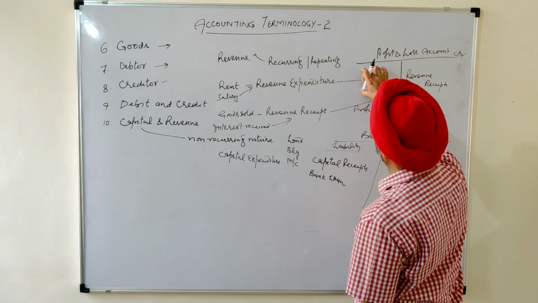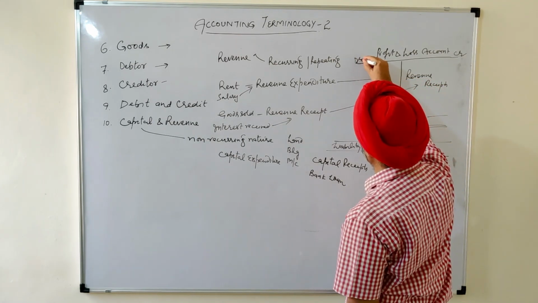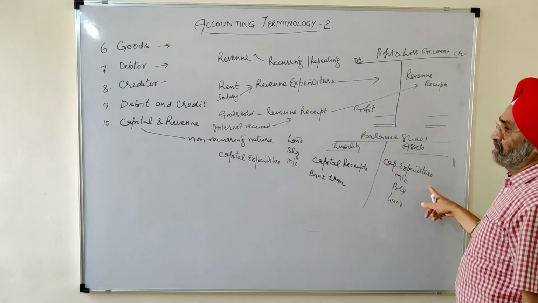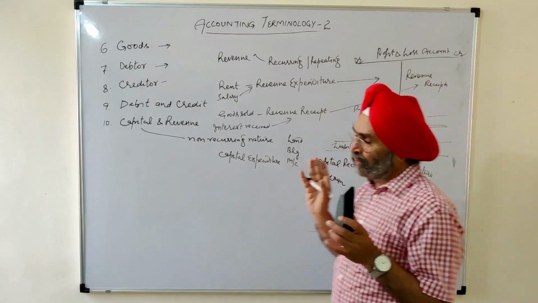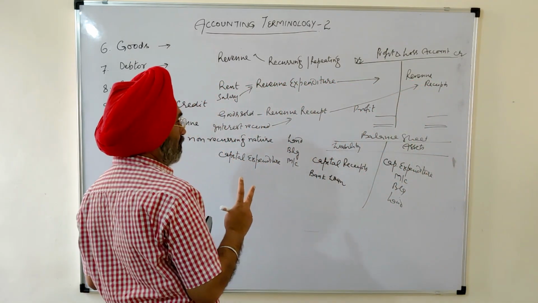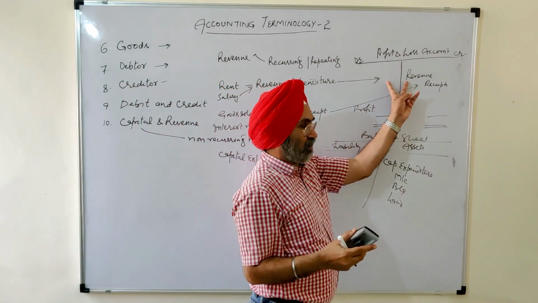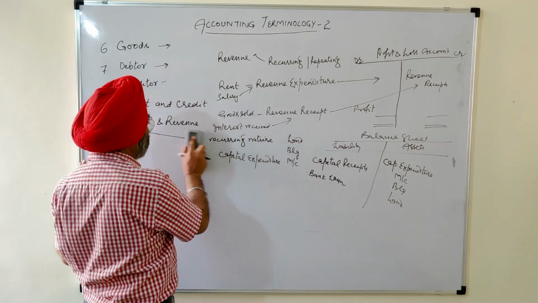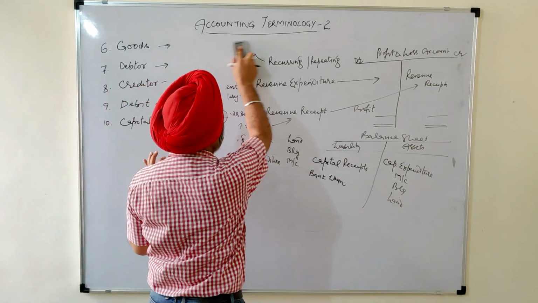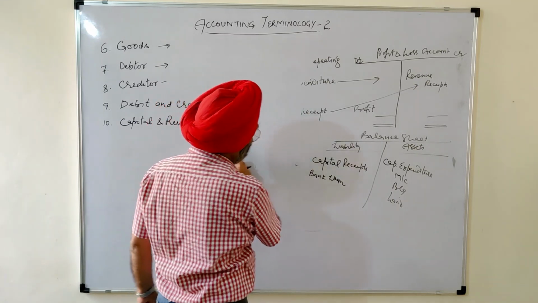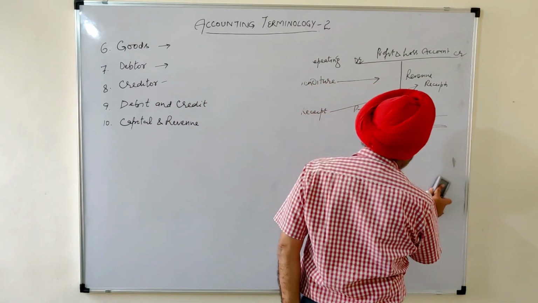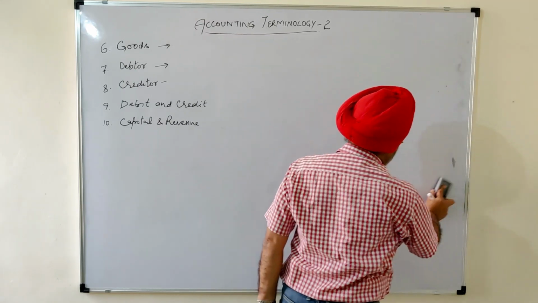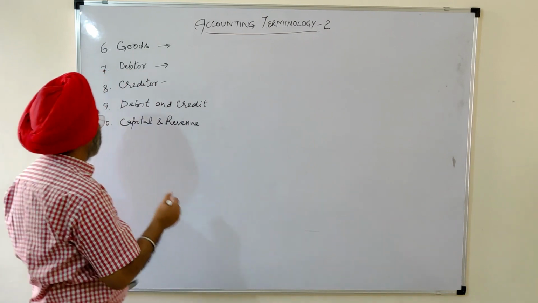Similarly, revenue expenditure in profit and loss account on the debit side and capital expenditure on the asset side of the balance sheet. Ultimately, there are four things only: revenue and capital. Revenue item will be recorded in profit and loss account, and capital item will be recorded in the balance sheet. So here this is the meaning of capital and revenue. Revenue means recurring, capital means non-recurring nature item. That may be capital expenditure, that may be capital receipt.